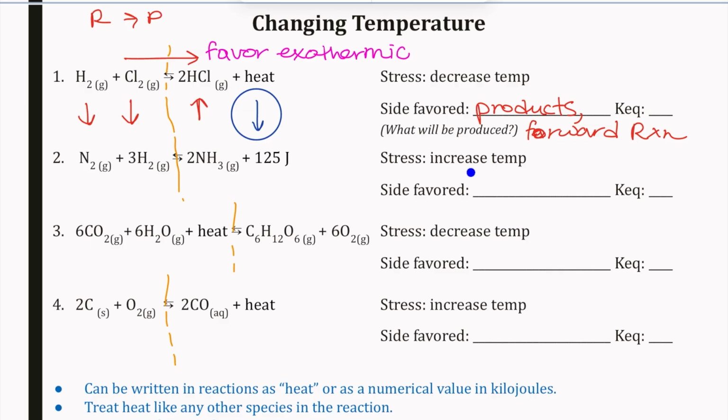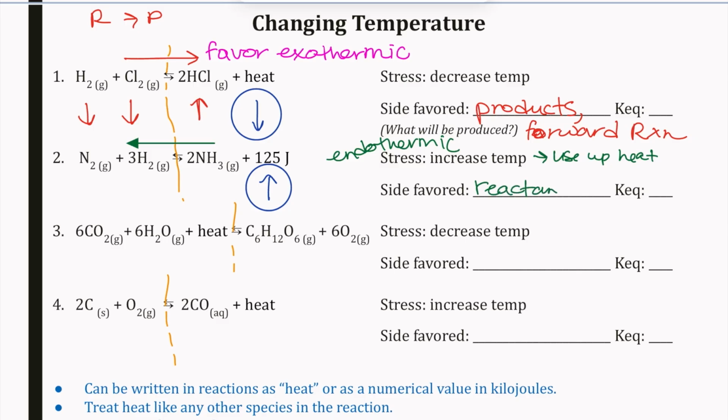Our next stress, increasing temperature. We have that temperature or heat energy in joules here. If we were to increase that temperature, how do we undo an increase in temperature? We want to use up heat. How do we use up heat? Well, an endothermic reaction is going to use up heat. And so that is going to favor our reactants, because that reverse reaction is going to be an endothermic reaction.